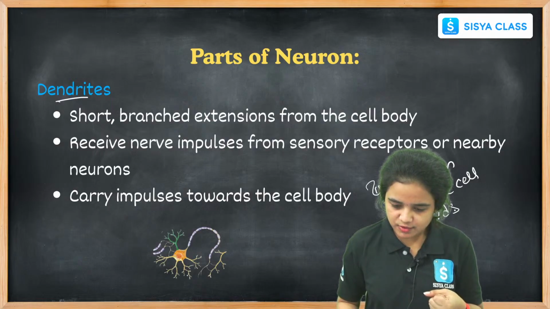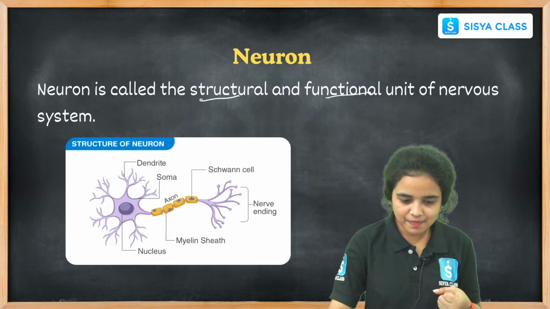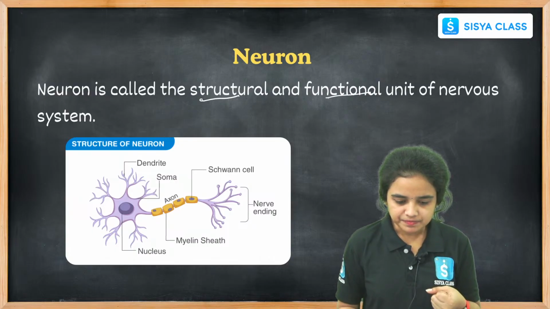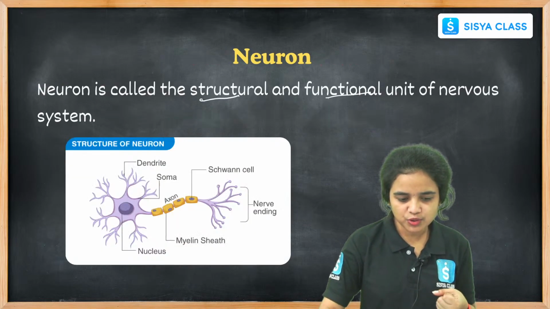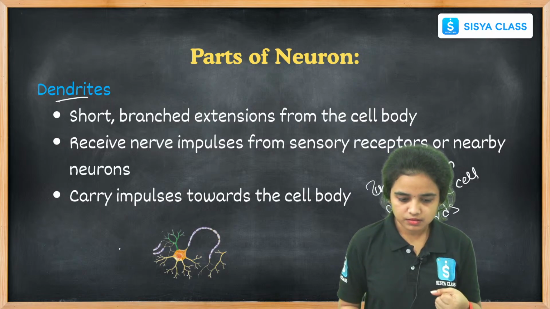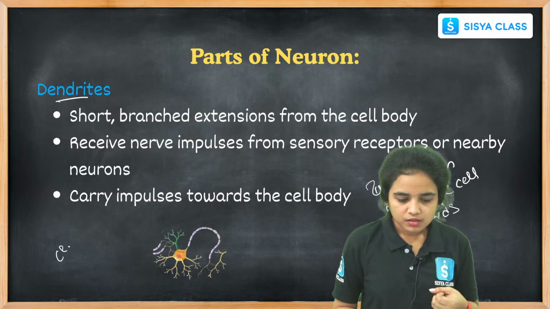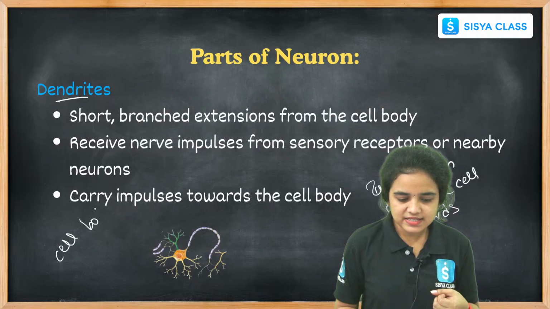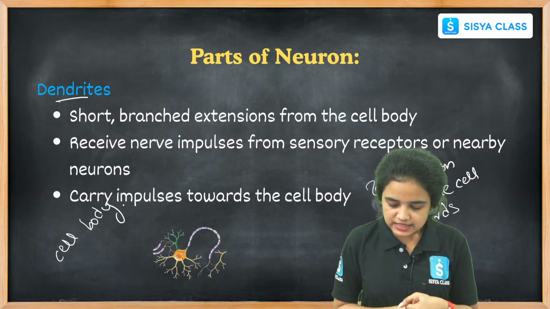Yes, we will discuss the cell body. I will show you the parts of the cell body. See, this is the structure of the neuron. It will carry the information towards the cell body.